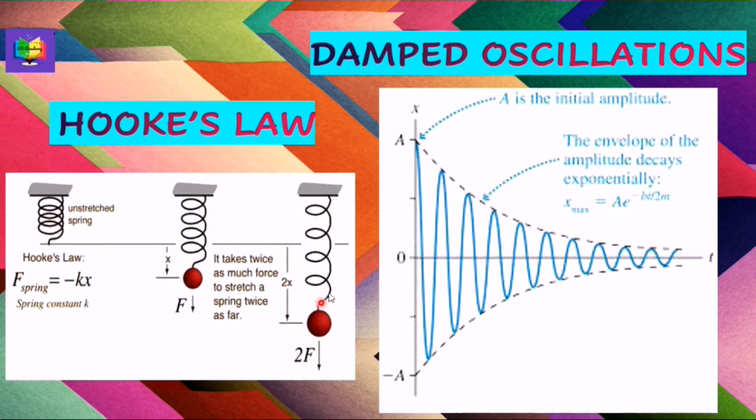Now, this is just a repetition of Hooke's law that I have already stated and explained. You can see that force is proportional to displacement, and k is the Hooke's constant. Negative sign indicates that force is always directed towards the mean position. And if the displacement is doubled, the force is also doubled.